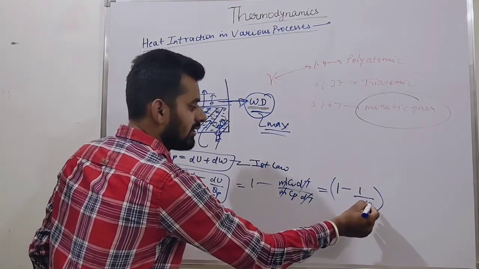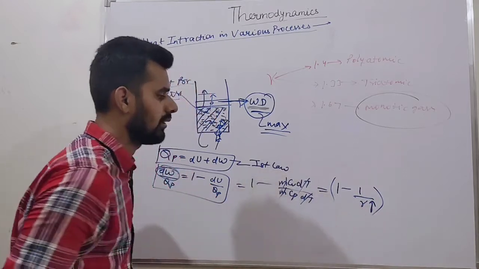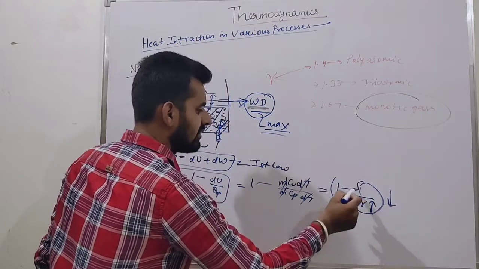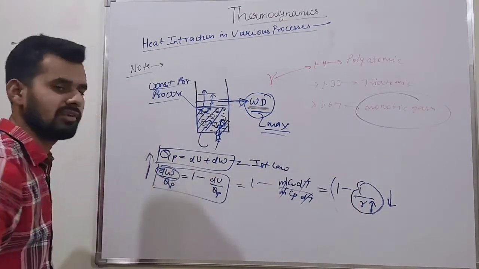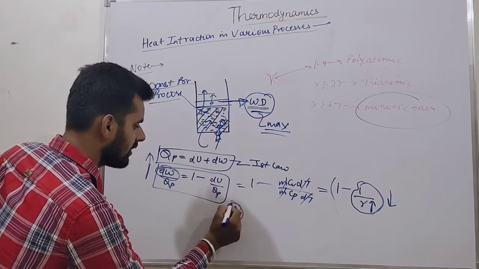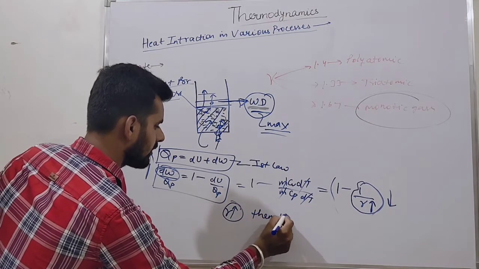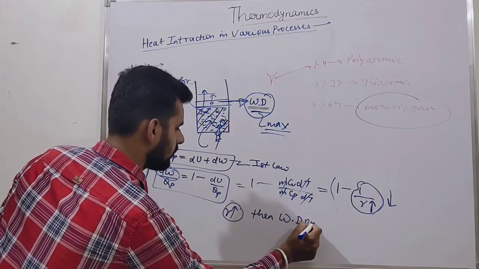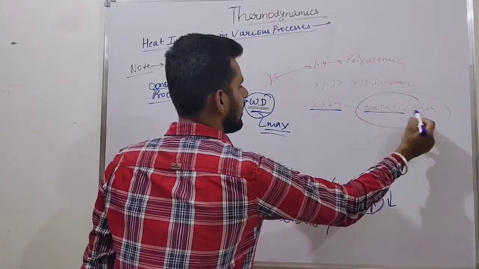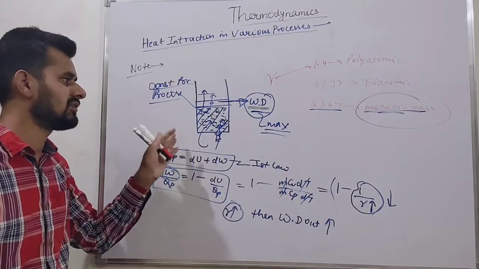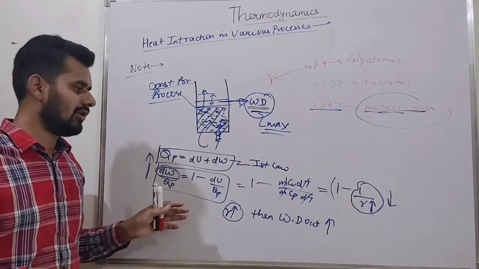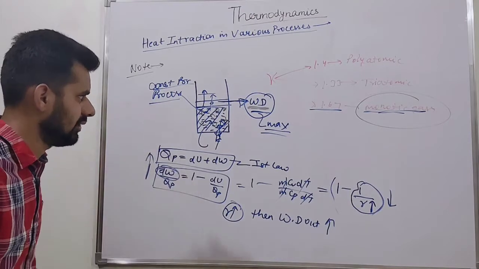If gamma is more, then this term is less. If this term is less, then the work output will be maximum. Hope you understand this. If gamma is more, then the work output is high. Gamma is more for which gases? Monatomic gases. So we can say that for a constant pressure process, in the case of monatomic gases, the maximum work output we can find. Okay friends, hope you understand it well.